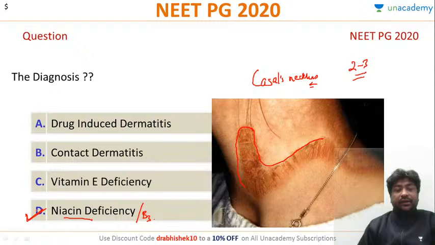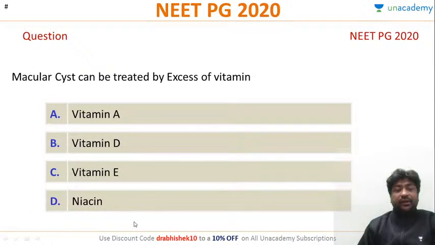Okay, let's look at this. Macular cyst can be treated by excess of which vitamin? Vitamin A, D, E, or niacin?